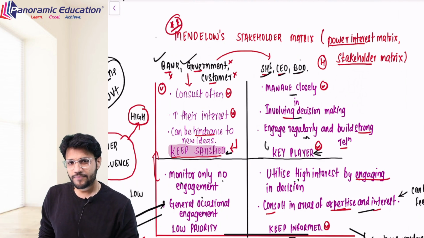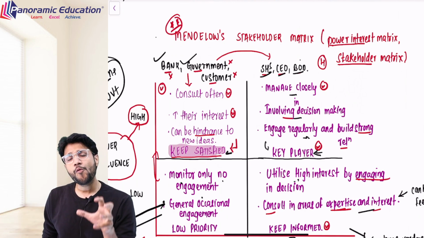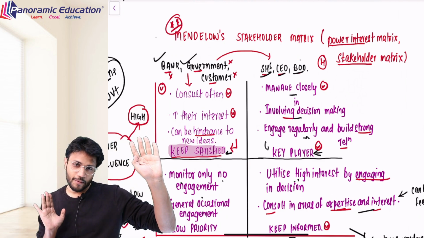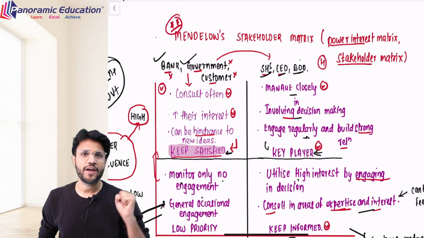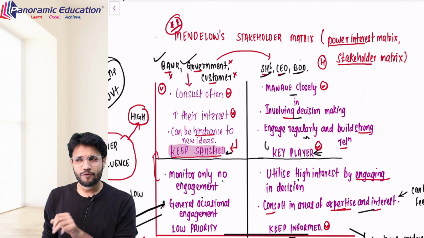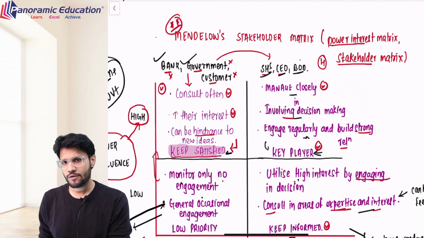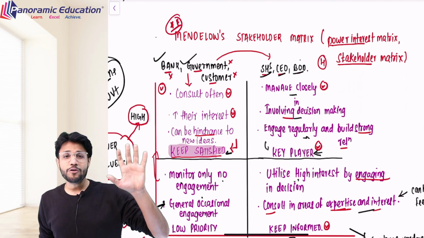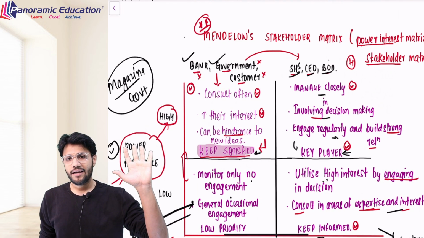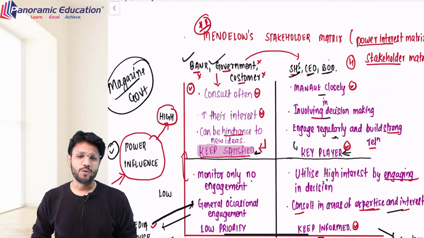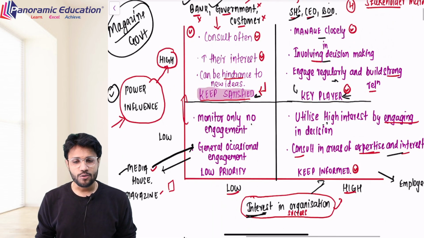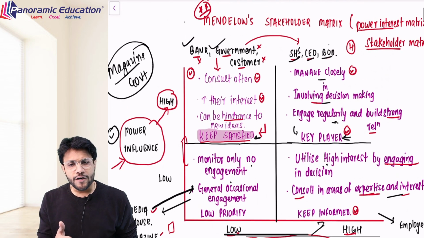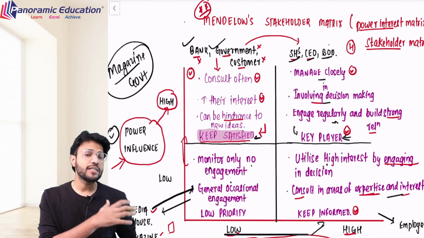Sir, what is power? Well, power is how big this stakeholder is. For example, if I talk about government and Forbes magazine, government is a very powerful stakeholder and Forbes magazine is not that powerful. So government should be placed in the high power sector, and other stakeholders, for example media houses or magazines, I'll keep in the low power sector.